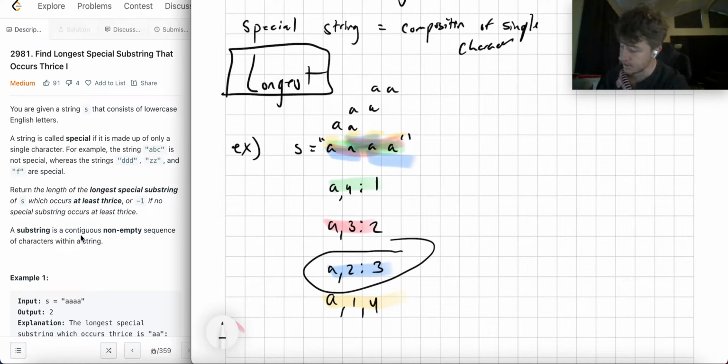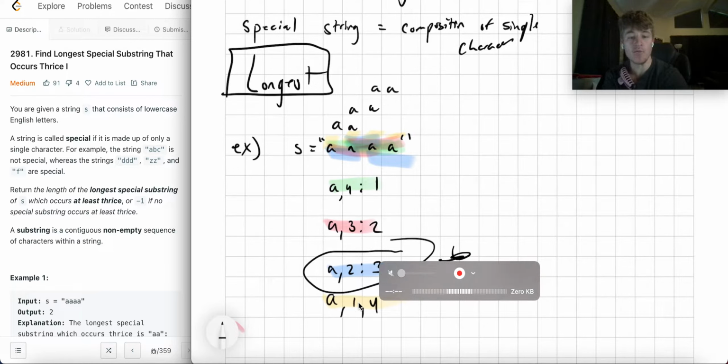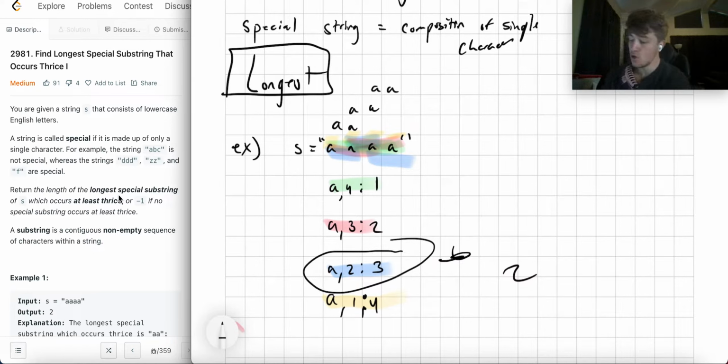So that would mean that this answer is 2, right? And you might say, well, why is it not A equals 1, 4? So, you know, A of length 1 happens 4 times, so it does happen more than thrice, but it needs to be the longest one, right? So we can't pick this one.